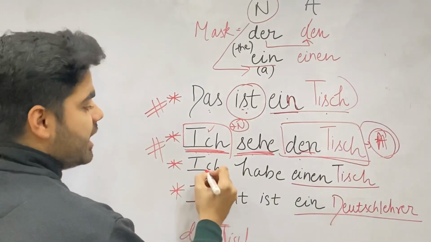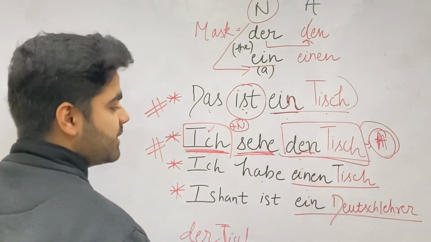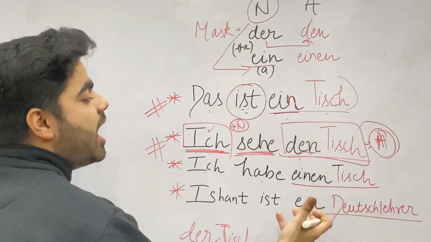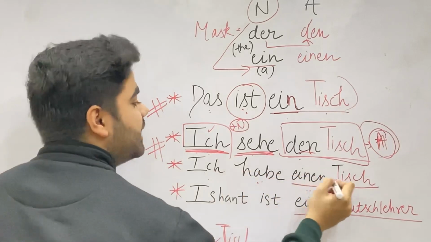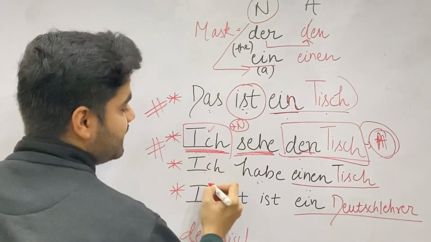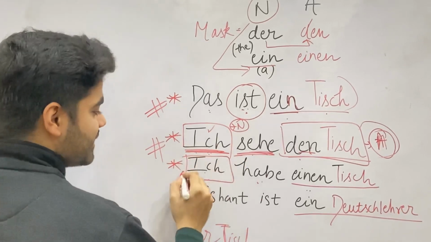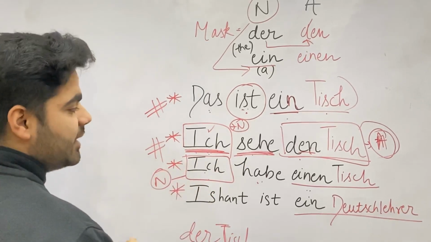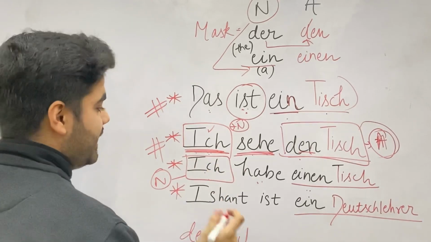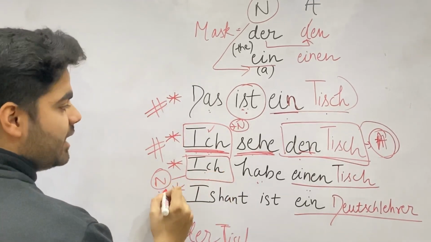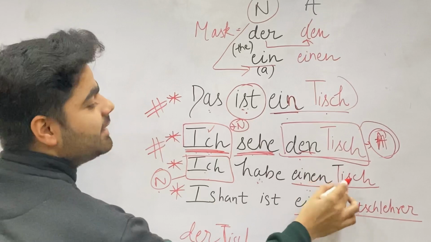Now again, ich habe einen Tisch. I have a table. Again in this sentence, who is doing? Ich. Again, it will be nominative because I am doing the thing. So Nominativ: ich habe einen Tisch.